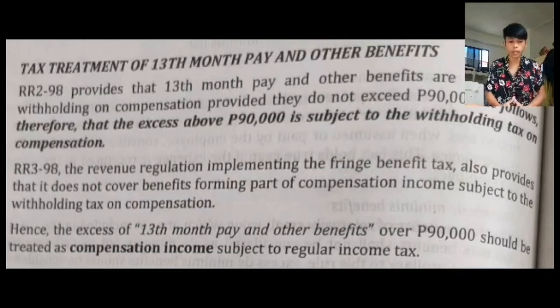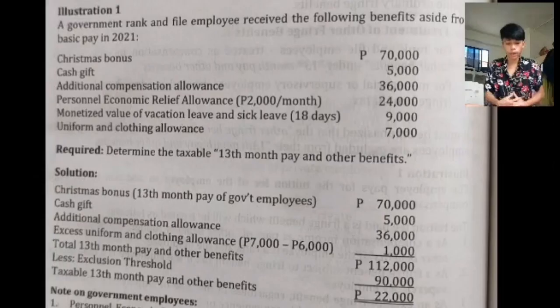Tax treatment of 13th month pay and other benefits. RR 2-98 provides that 13th month pay and other benefits are exempt from withholding tax on compensation provided they do not exceed 90,000. It follows, therefore, that the excess over 90,000 is subject to the withholding tax on compensation. The question is to determine the taxable 13th month pay and other benefits.